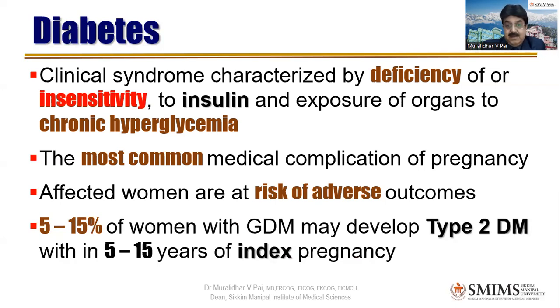That is the worry. The diabetes that comes during pregnancy may go off, but 5 to 15% of women will eventually get type 2 diabetes in their life in a span of 5 to 15 years. Index pregnancy means the pregnancy in which the GDM was diagnosed. Very good.